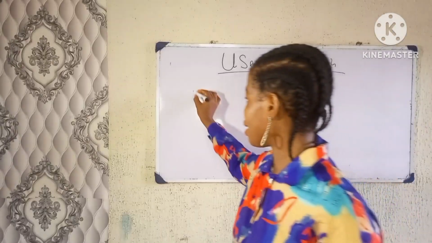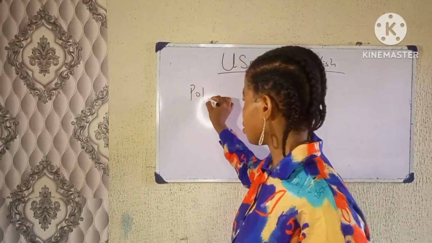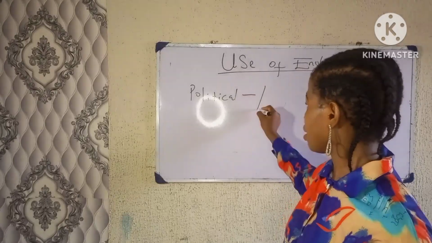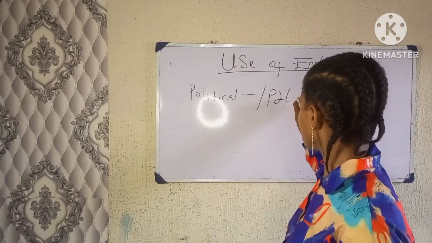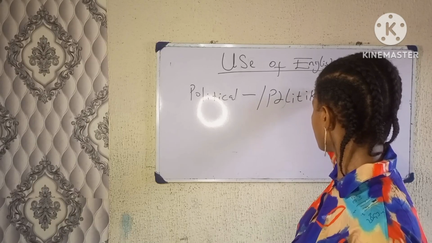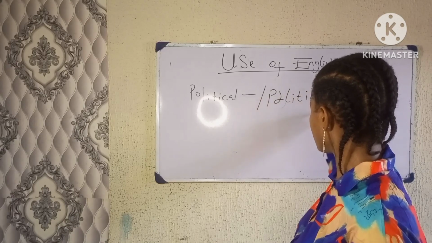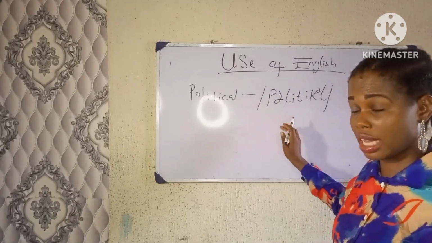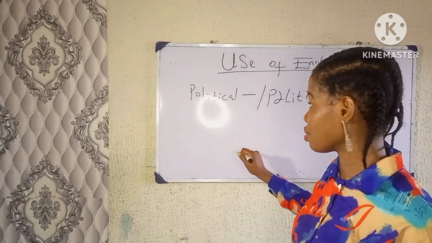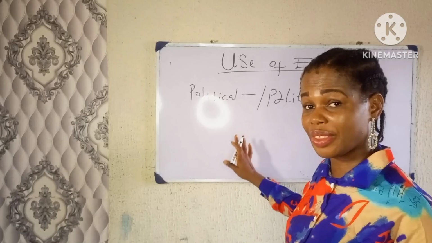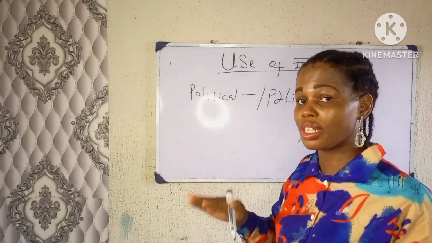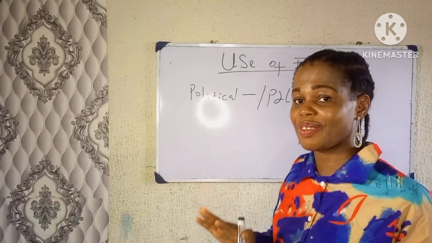Now, a word like political. This word is going to be stressed on the third level from the end. Let's first divide this word into syllables to know the one that is the third level from the end.